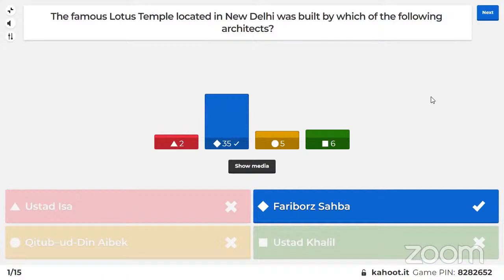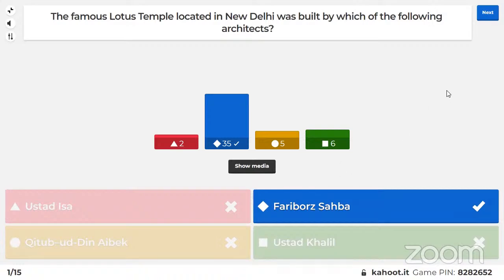All right, so time's up. The answer is Faribo Sabha. The famous Lotus Temple located in New Delhi was built by Faribo Sabha, and the Lotus Temple is a very beautiful architecture in New Delhi. It has 27 freestanding petals, made of concrete, and the outer layer is of marble. Okay, right. We have answers in the chat box also: Ray Arshad, Denil John, Abhinav.